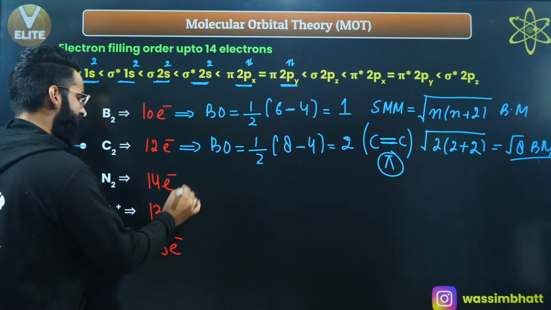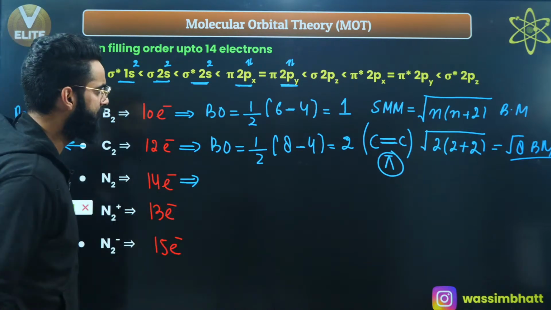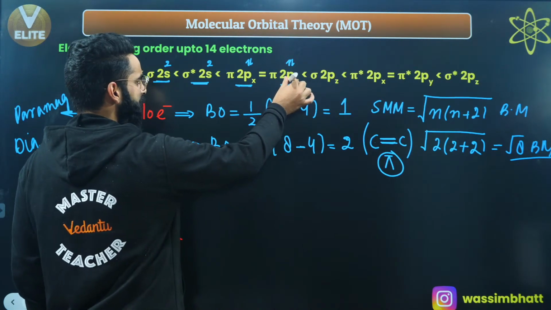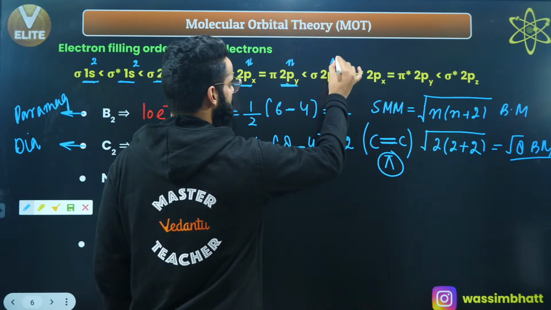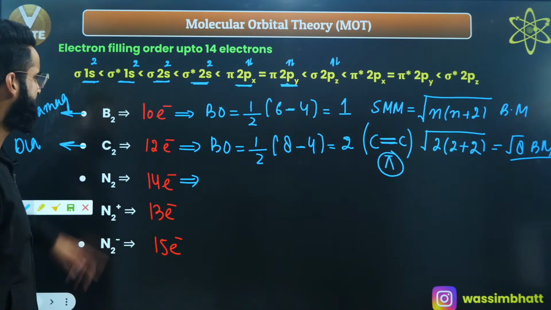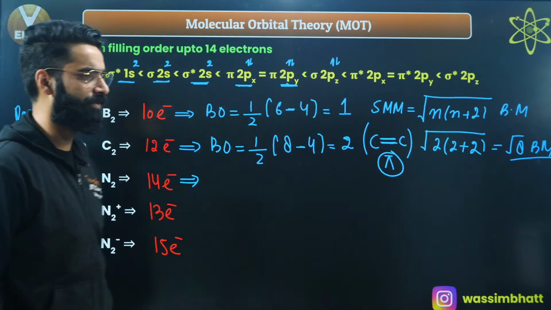Similarly, let's talk about N2 containing 14 electrons. So till here, we have filled 12 electrons. So 12 and 2 will be 14, right? So this becomes the molecular orbital configuration of N2.